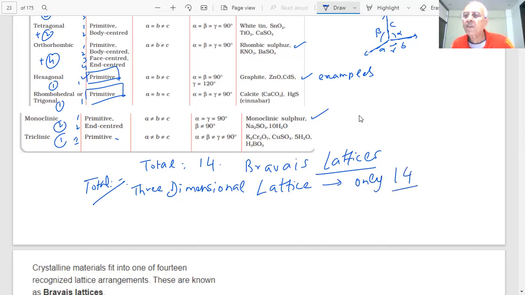And Bravais, a French mathematician, gave these pictures, whatever we are telling you. You can see the 14 Bravais lattice pictures in the NCERT book, students. So there can be no more than 14. Whatever compounds or solids you see, they have to fall in one of the 14 categories. Clear up to now, students? Any doubt? Okay.